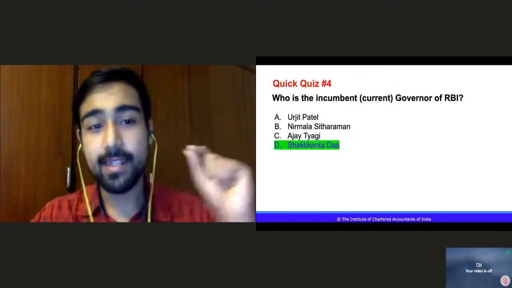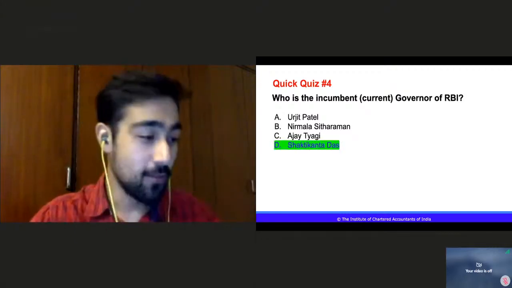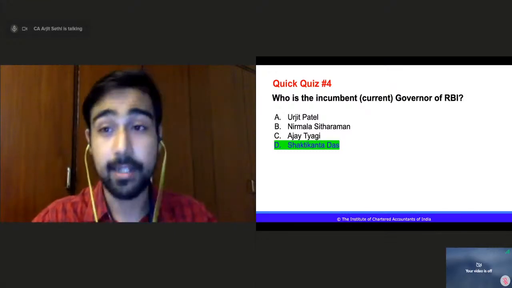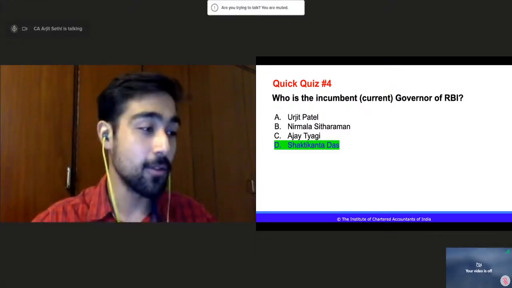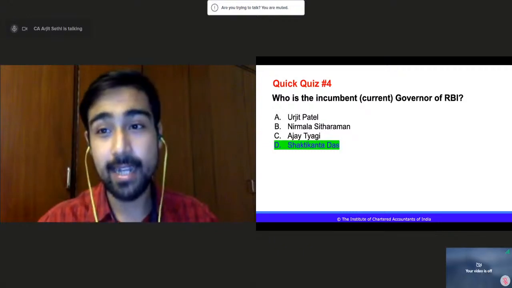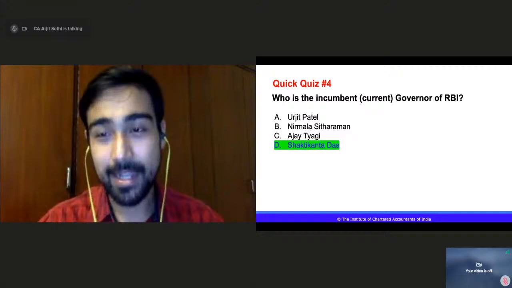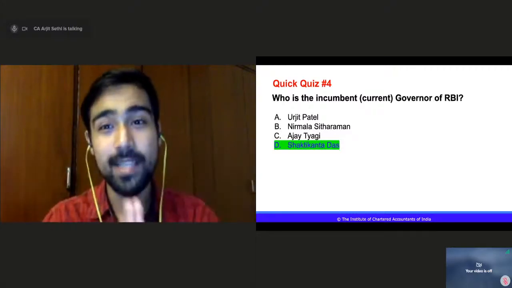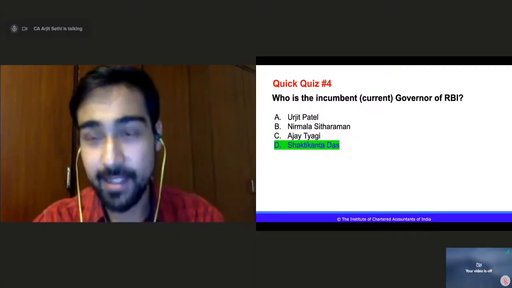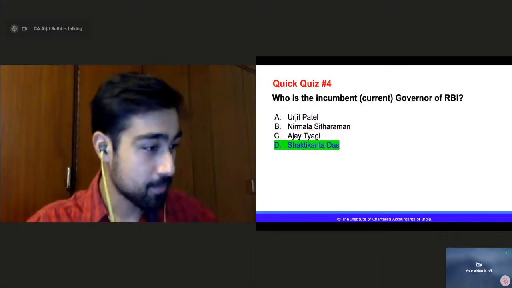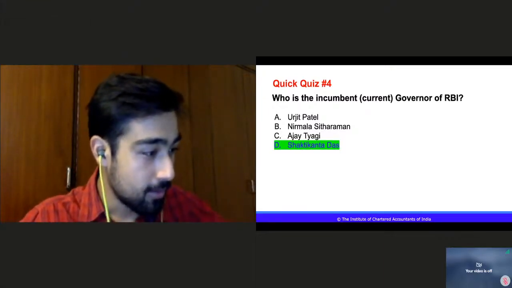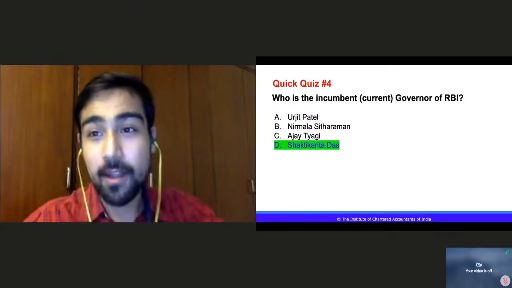The correct answer is Shaktikanta Das. Wonderful. 80% of you got it correct, right? Those who did not, I think you guessed it and now you know the correct answer. So the idea is to know what is right rather than being wrong. So now you know who is the governor of RBI. It's Shaktikanta Das. Okay. Wonderful. Those who all answered without Google, wonderful.